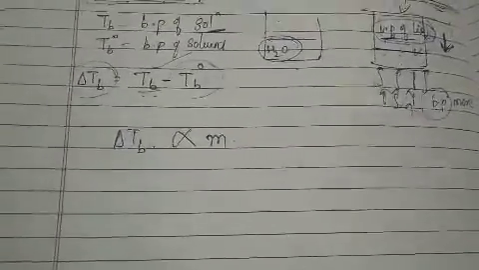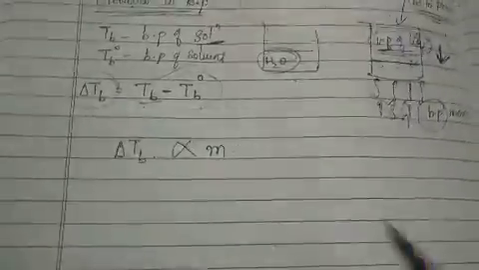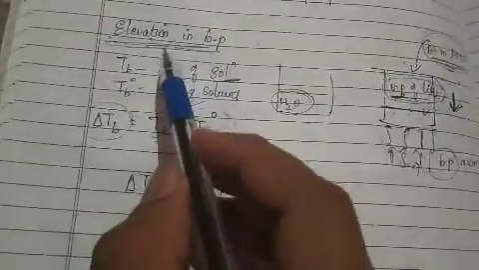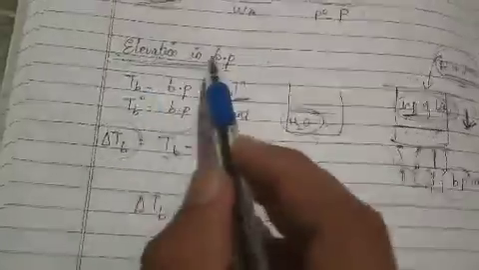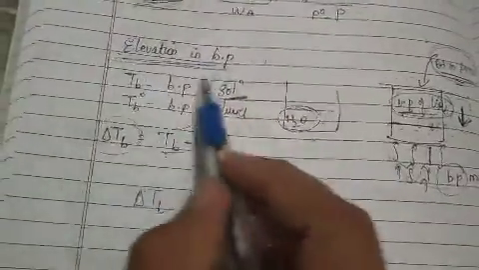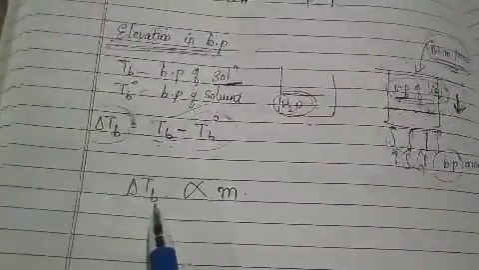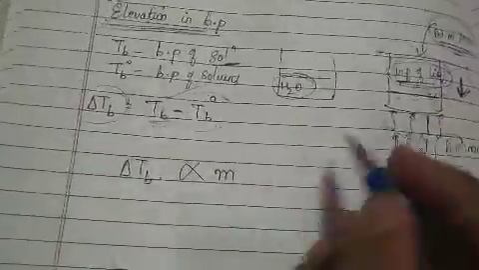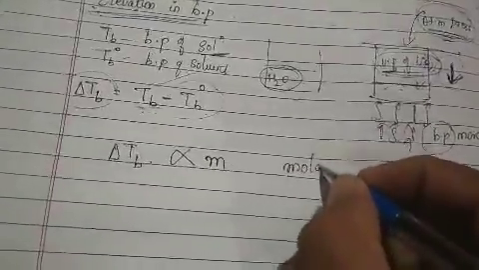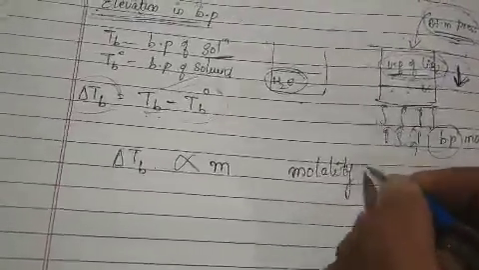Because here we are not able to apply Raoult's law, because we are dealing with the boiling point. It is not with respect to pressure. So we need a certain quantity in order to build our relationship. What we have observed experimentally is that the elevation in the boiling point, that is delta Tb, is directly proportional to molality. Please remember, it is molality.